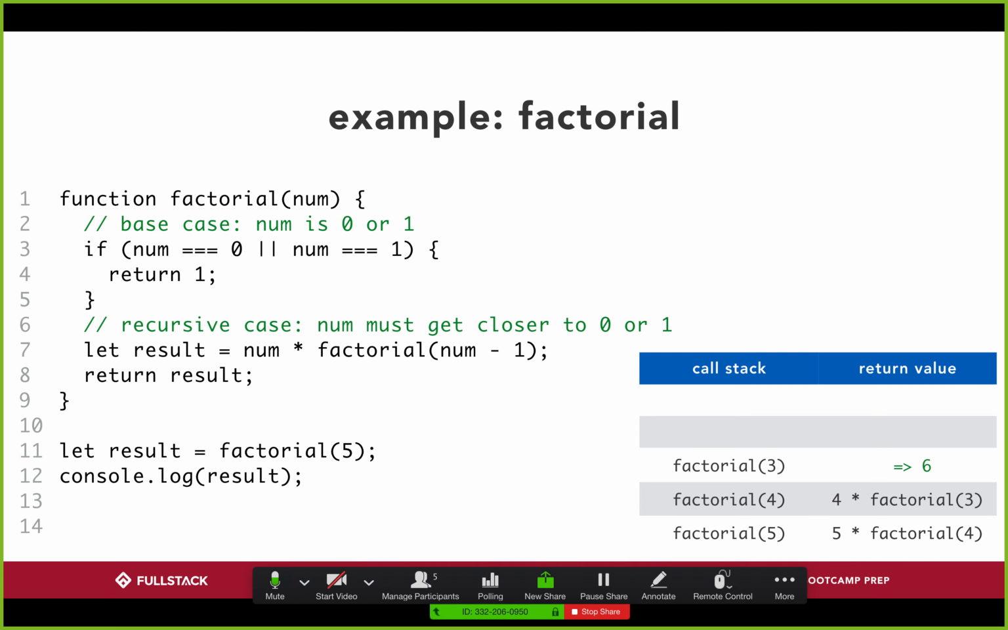We know that factorial 4 is 4 multiplied by factorial 3. And so if we know factorial 3 is 6, then factorial 4 is just 4 times 6, which gives us 24. And then we feed that back into 5 multiplied by factorial 4. So 5 times 24 is 120.